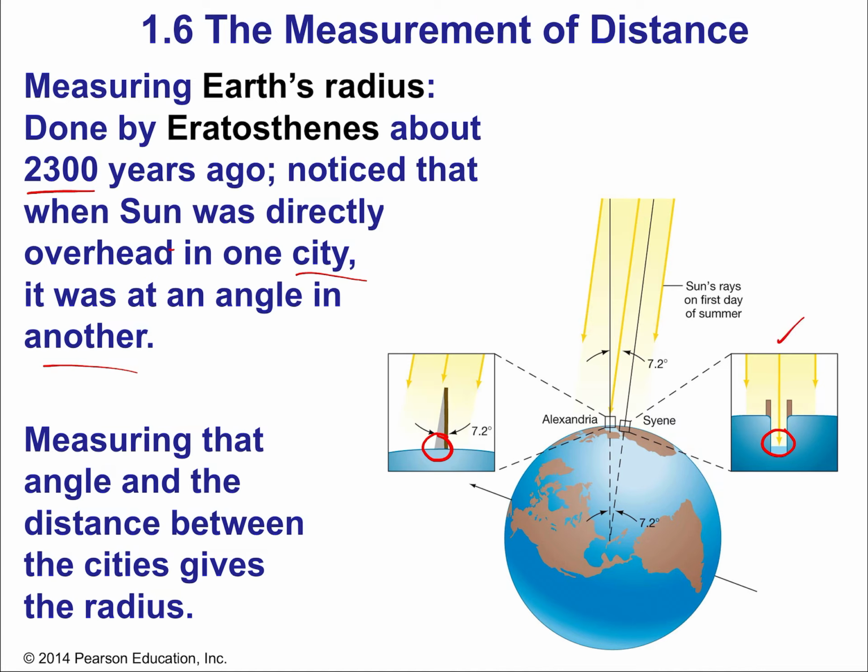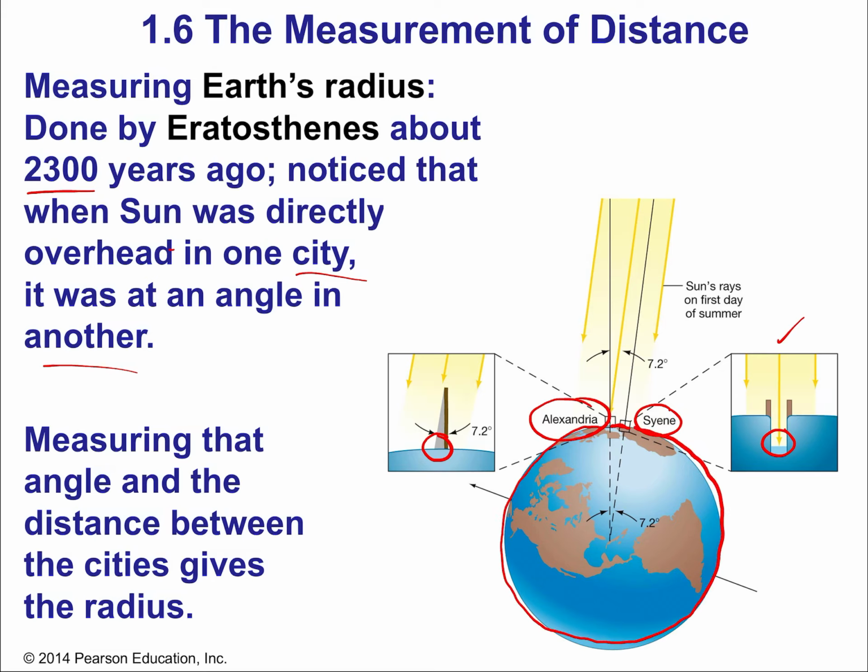And then he knew the physical distance between the two cities, Alexandria and Syene. He knew they were 300 kilometers apart or something like that, pretty accurately, just by tracing out the steps, okay? And it was a common trade route, so it was very well documented. And so there we had that distance between the two cities. You had an angle, and he rightly supposed that the distance between the cities must be a portion of the overall circumference of Earth.